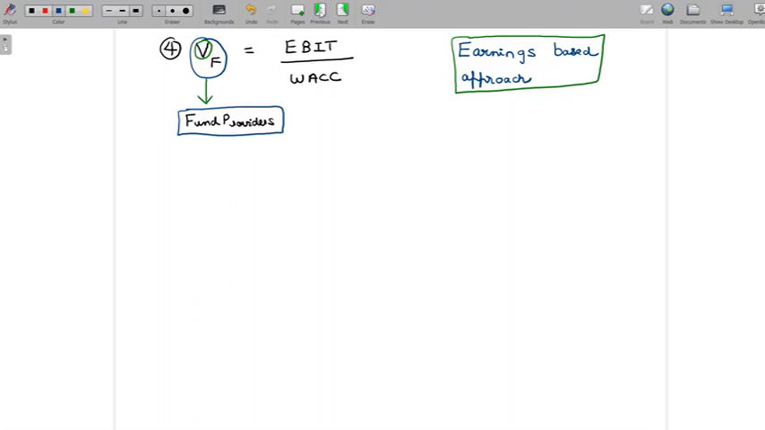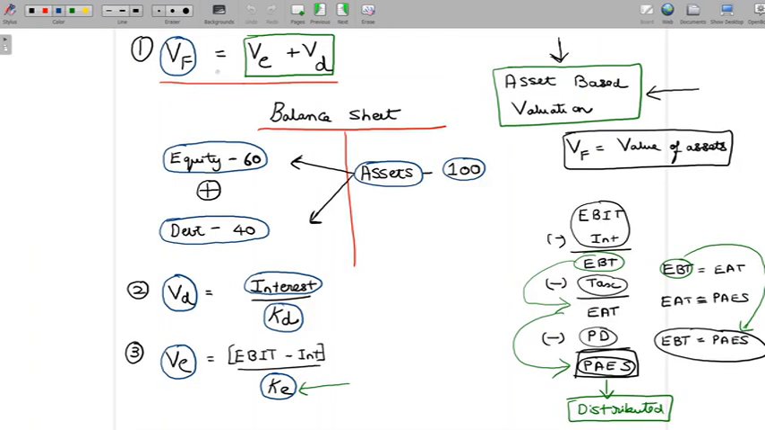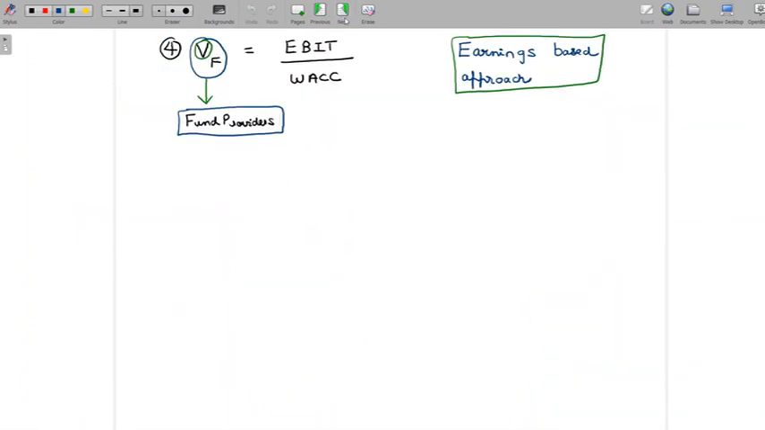Now let's try to look at the first principle. If you say the value of the firm is the value of assets, then that also means the value of the firm is represented by the value of the fund providers. So here when we talk about the value of the firm, we are talking about value to the fund providers. This is very important to keep in mind before we approach this principle here. So two things we have seen as of now in the fourth principle. It's an earnings based approach for calculating the value, and further we are looking at value from the perspective of the fund providers.